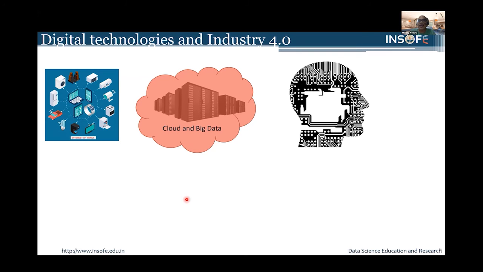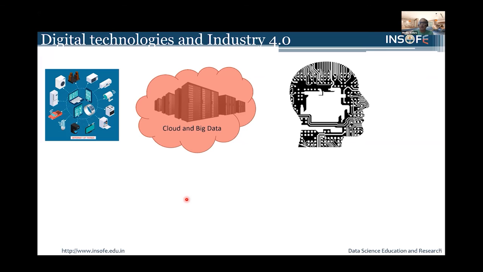Now that the data is stored, we get to our next step, which is our interest: AI and machine learning. This technology is about generating knowledge from the huge volumes of data that is stored, which is what we have been going through in this class. If this is your first class: IoT creates the data, big data stores the data, and AI and machine learning extracts knowledge from that data. I'll talk about this in greater detail today, what this extraction of knowledge is and how it is very different from any other way of doing it.